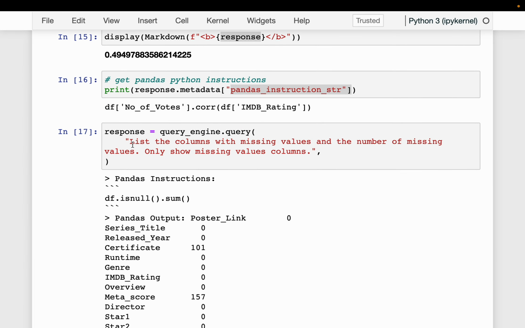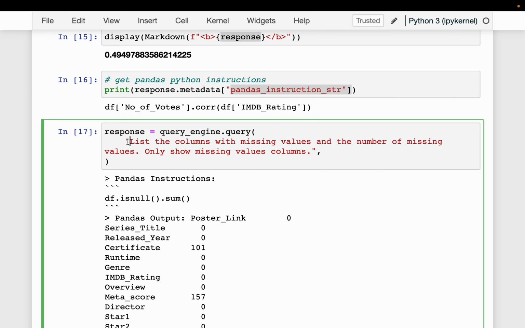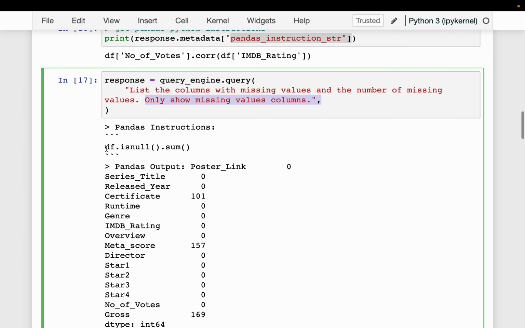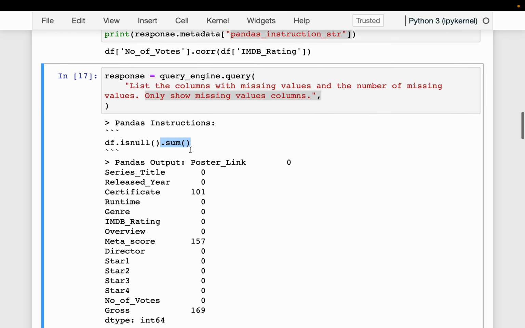And then here we are asking another question: list columns with missing values and the number of missing values. And then we have another instruction, only show missing values columns. Now it has applied the isnull function and then computed the sum of how many are missing.